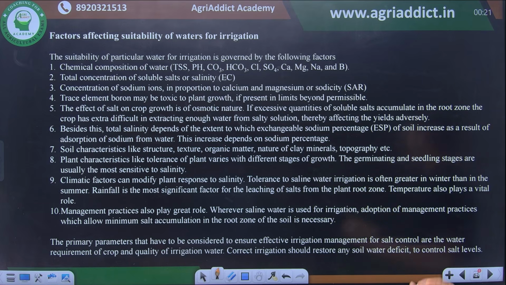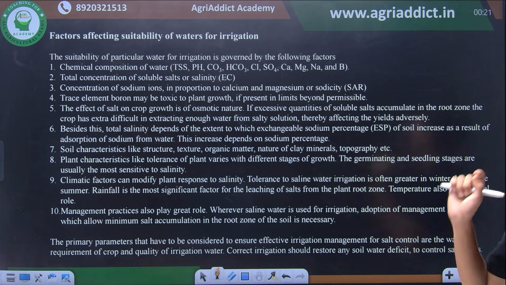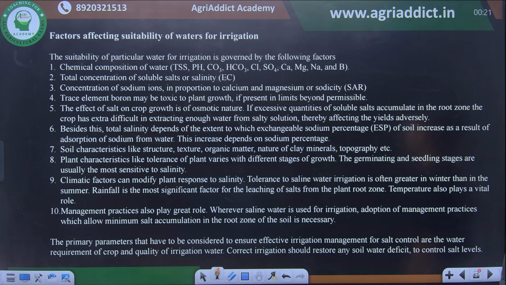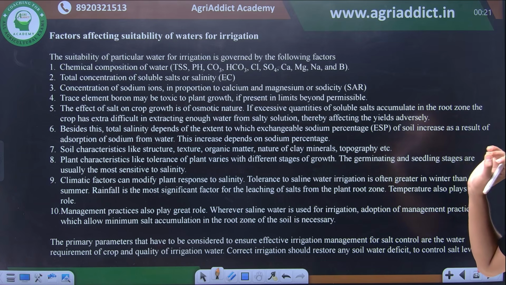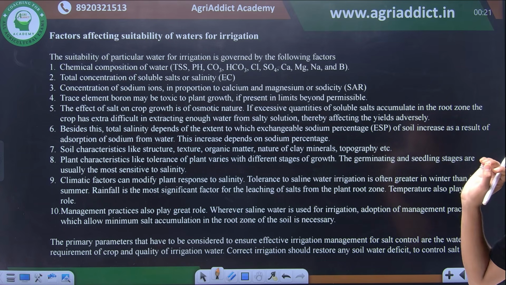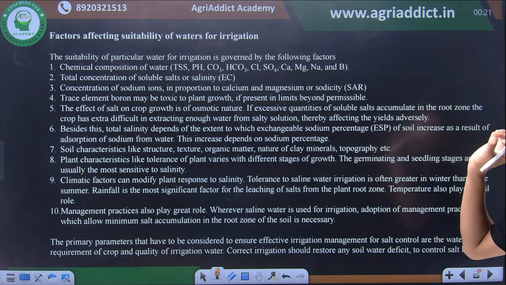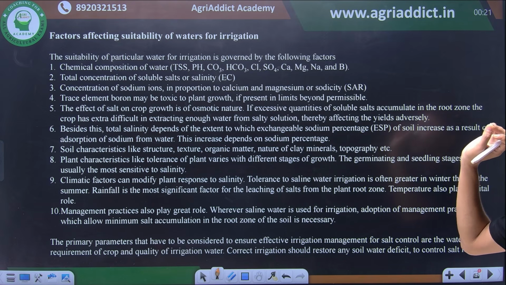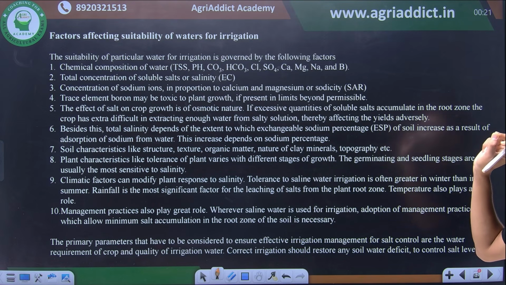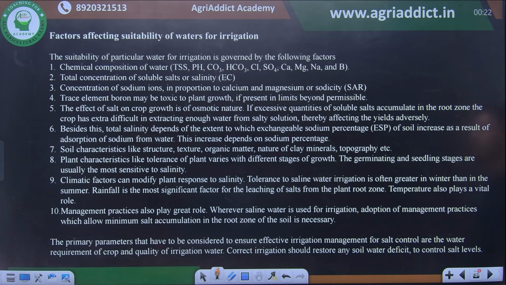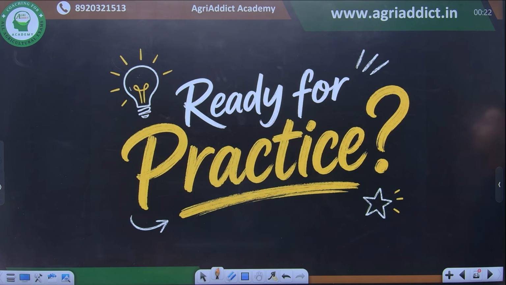These parameters for the suitability of irrigation water have been taken directly from the DK Das book, and it is very, very important. Just pause this video, read these properties properly, and revise sequentially which properties are important or suitable for irrigation water application. So in this sequence, chemical composition has the utmost priority. pH has the most priority, followed by total concentration of soluble salts, then sodium ions, and then the following parameters. So moving ahead, we have some question sets.